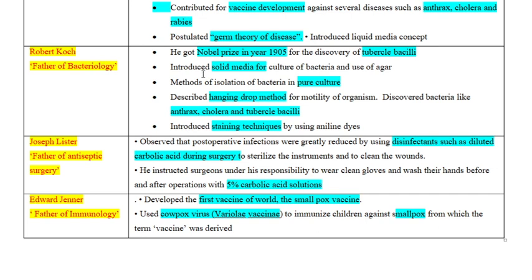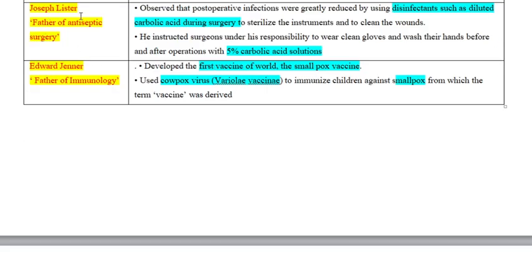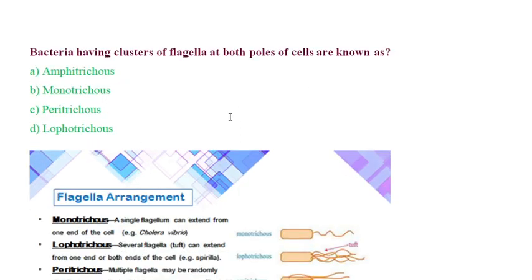And Robert Koch introduced solid media, and he was the one who gave the pure culture technique and the hanging drop method. He discovered the bacteria causing anthrax, cholera, and tubercle, and he also introduced a staining technique. Next, Joseph Lister identified that post-operative infection can be reduced by using a 5% carbolic acid solution. And Edward Jenner gave the first vaccine, the smallpox vaccine. He used the cowpox virus to immunize children against smallpox.